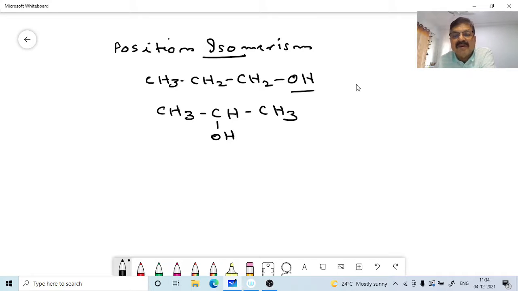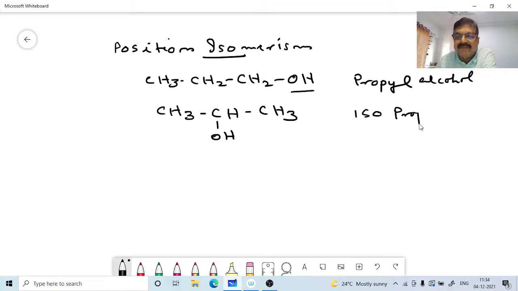This is normal propyl alcohol, and this is isopropyl alcohol. The alcohol group, the OH group, changes position here. That is positional isomerism.